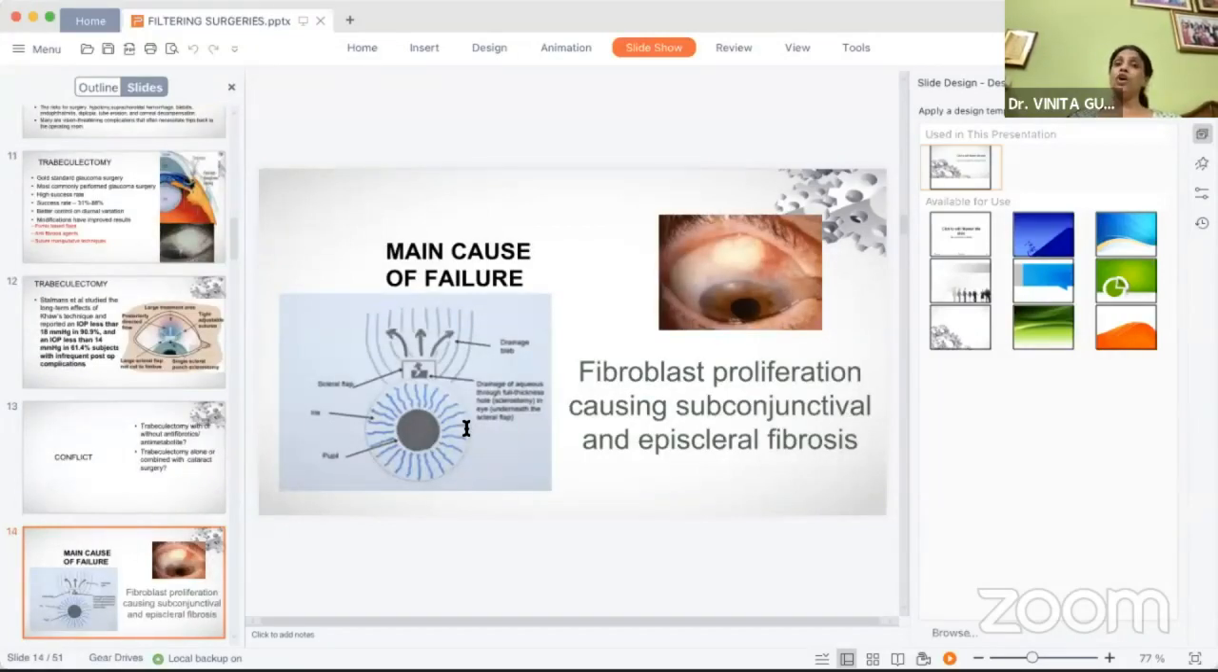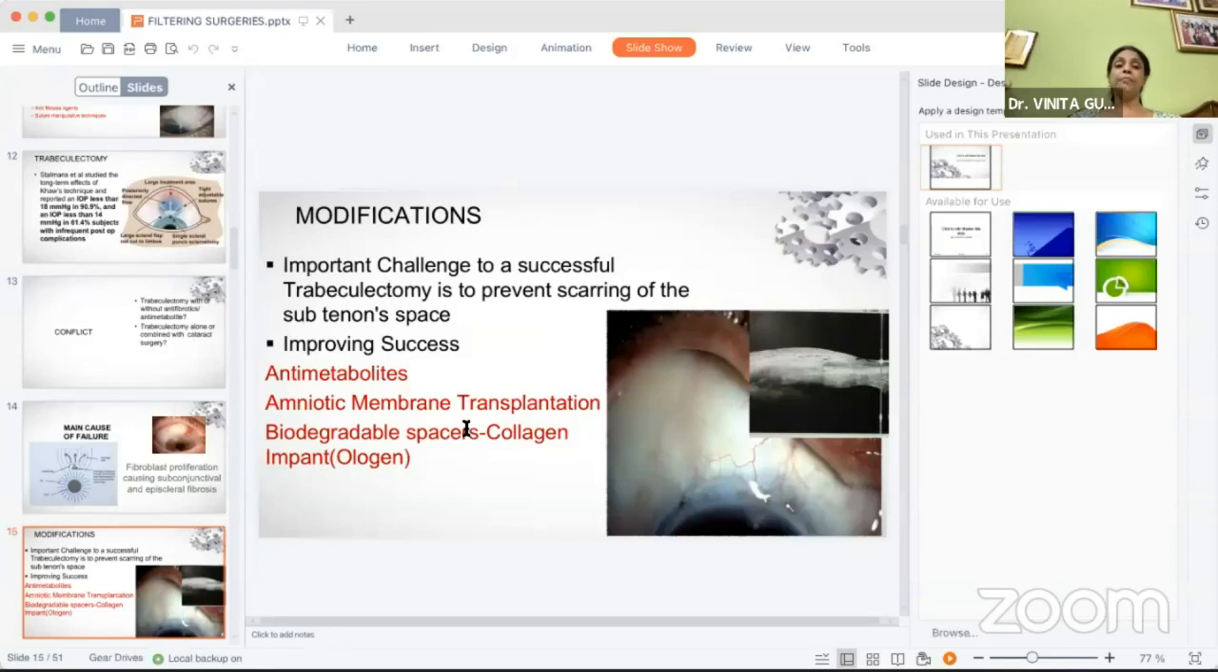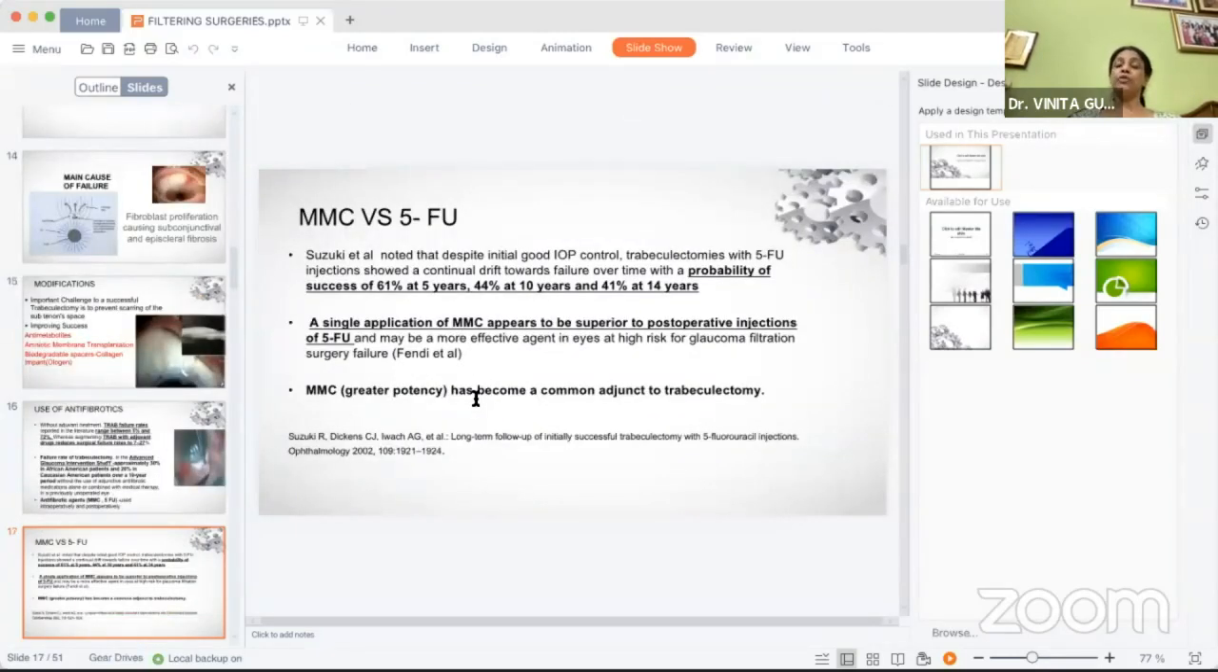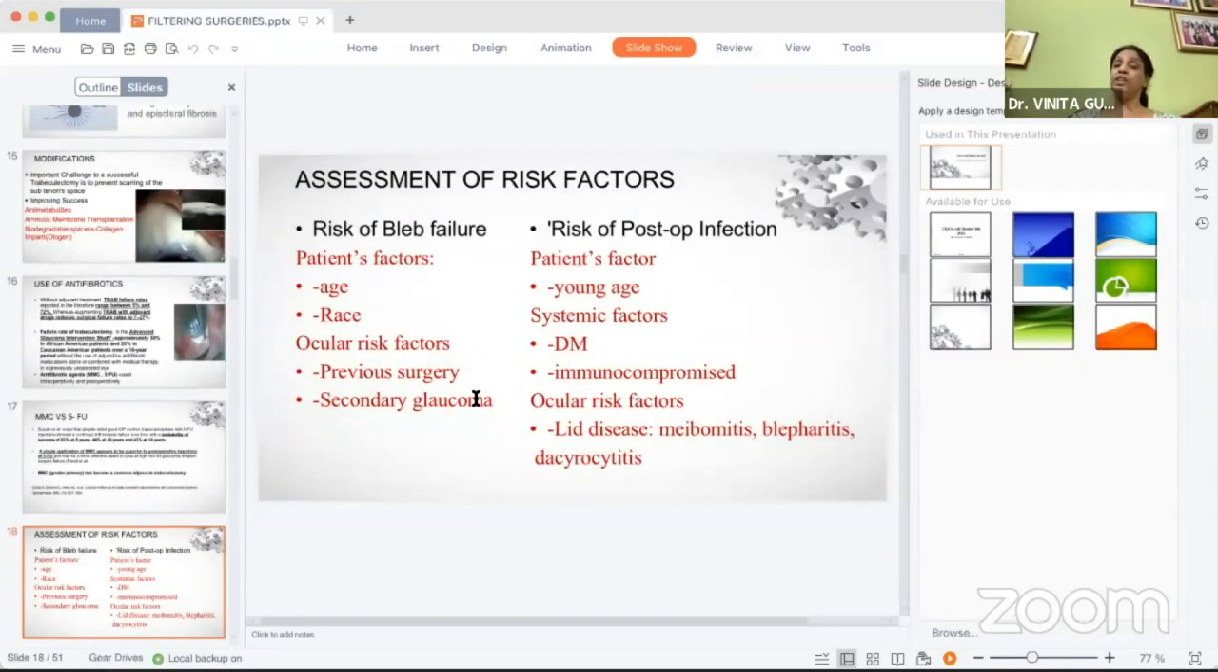As we all know, the main cause of failure of a trabeculectomy is fibroblastic proliferation causing subconjunctival and episcleral fibrosis. So modifications have been done to prevent this scarring, and these could be antimetabolites, amniotic membrane transplantation, or use of collagen implants. Various studies have shown that the failure rate of trabeculectomy reduces dramatically when we use antifibrotic agents, which could be mitomycin C or 5-FU. Amongst the two, mitomycin C is more commonly used as an adjunct because of its superiority over 5-FU.